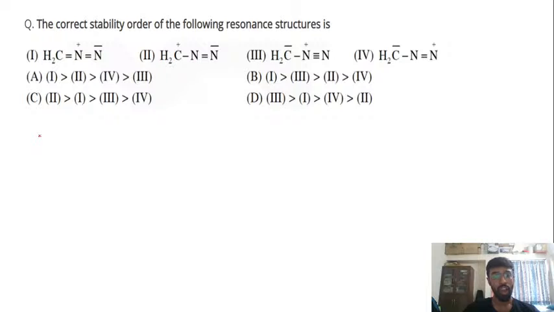Dekho, you have been asked the correct stability order of the following resonating structures. So there is a way to find out which resonating structure is more stable. So the first thing is, I will tell you the rules. The first thing is, the structure which will have more bonds will have more stability. More bonds / complete octet.